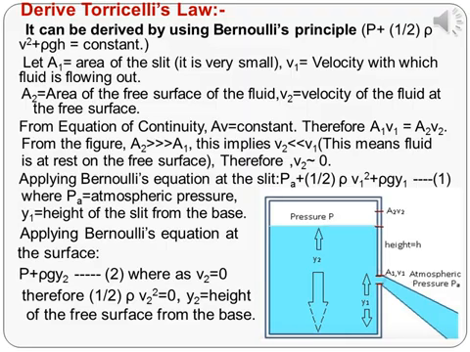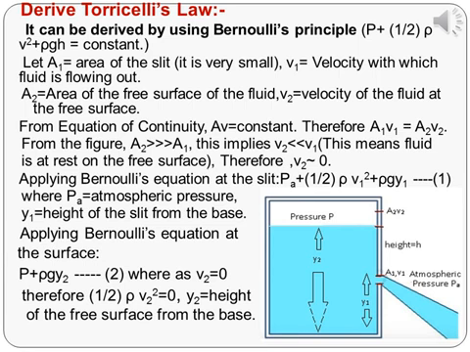Now, you are going to see how to derive Torricelli's law, which can be derived by using Bernoulli's principle. Let A1 be the area of the slit. It is very small. V1 is the velocity with which the fluid is flowing out.